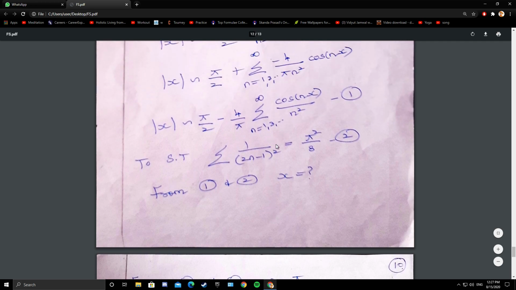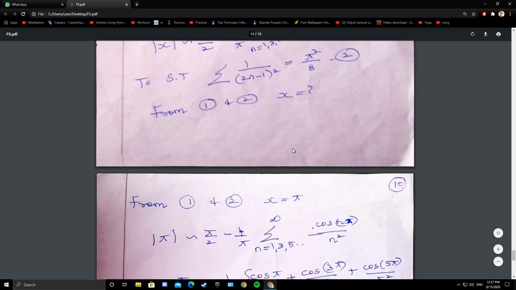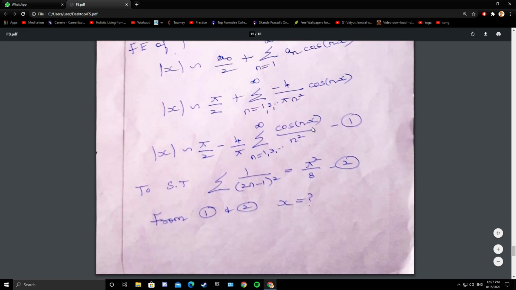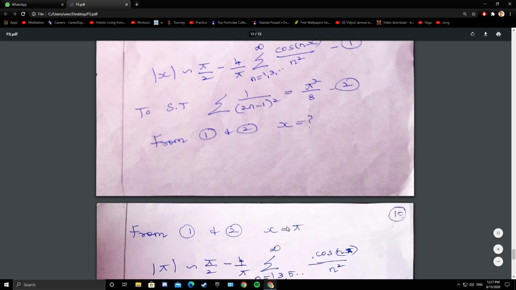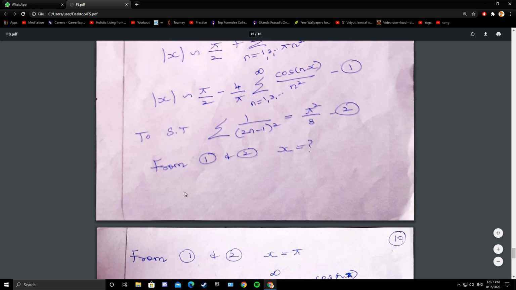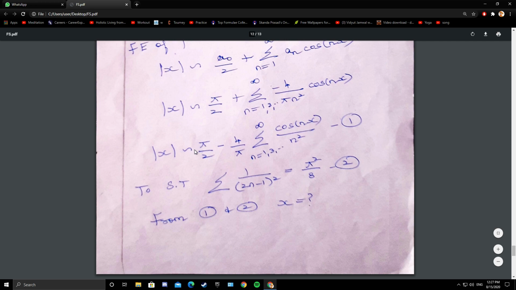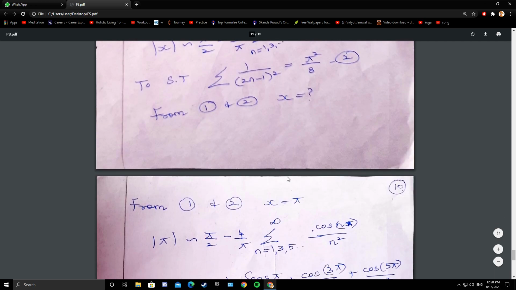So I am taking x as 0, cos 0 is 1, or you can take cos n pi. I have taken x as pi. You can take x as 0 or pi or 2 pi. You will get it only by trial and error. So I have taken x as pi. If x is pi, here it is pi, modulus of pi, equals pi by 2 minus 4 by pi summation 1, 3, 5, etc. to infinity cos n pi by n square.